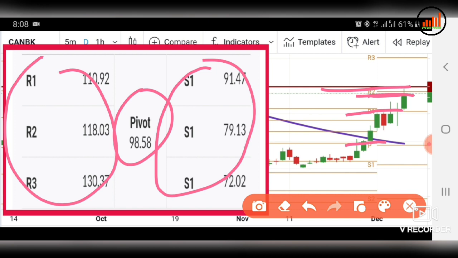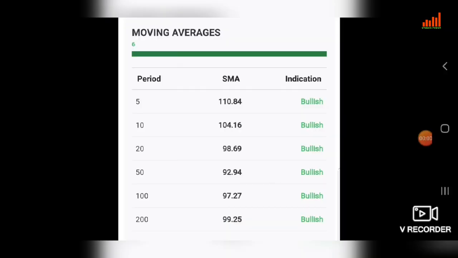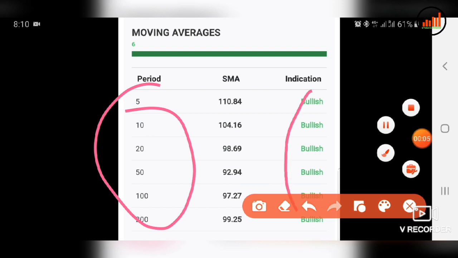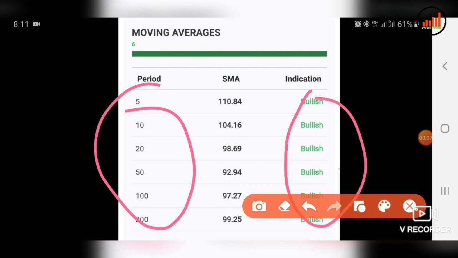You will see sharpness in Canara Bank. These are the moving averages for Canara Bank. You can see all the moving averages are bullish. The 200 days moving average, which is considered good for long term, is also bullish. It is at 99.25, so the 100 level will act as very strong support for Canara Bank.